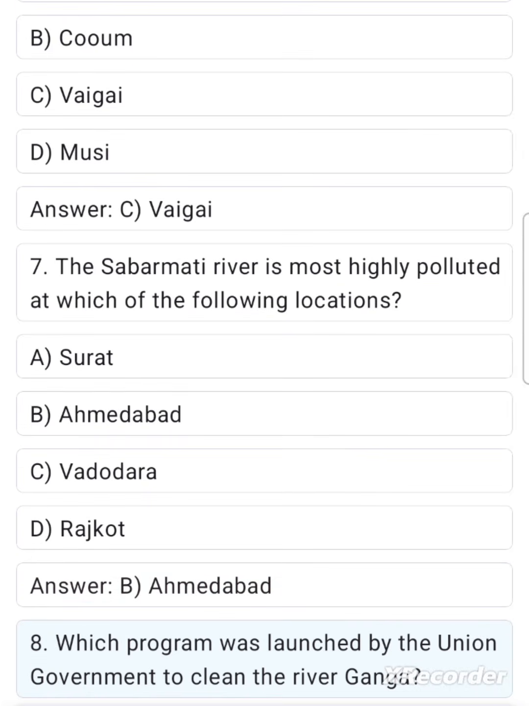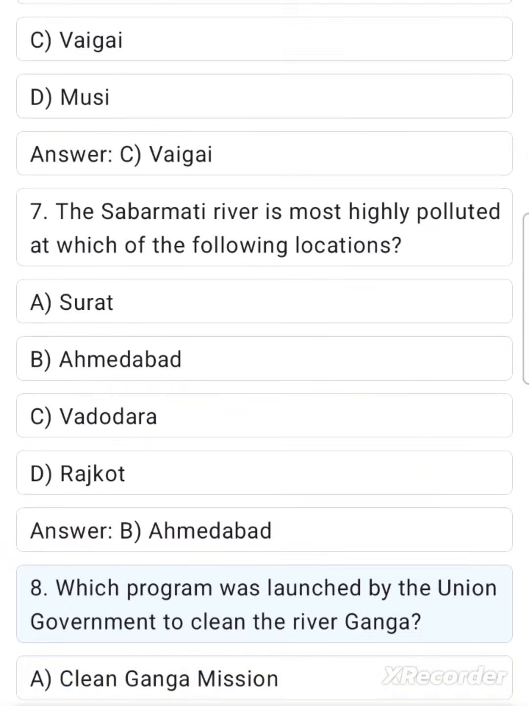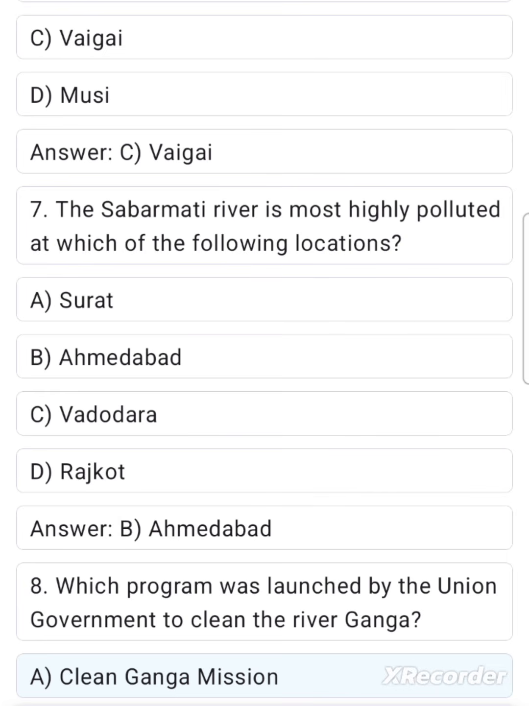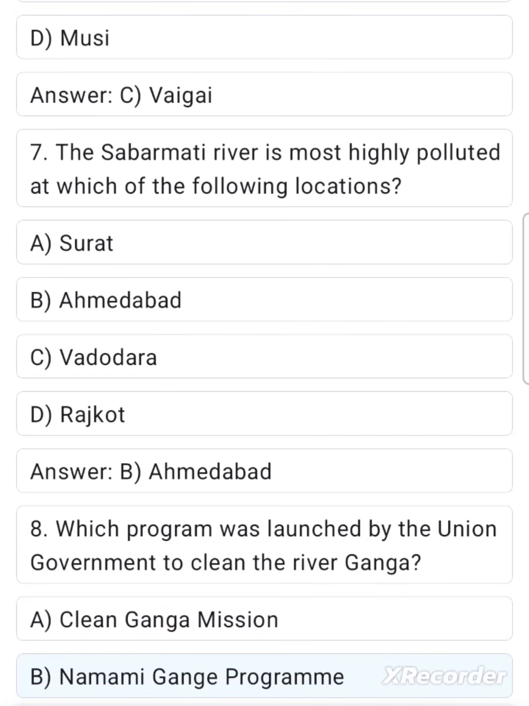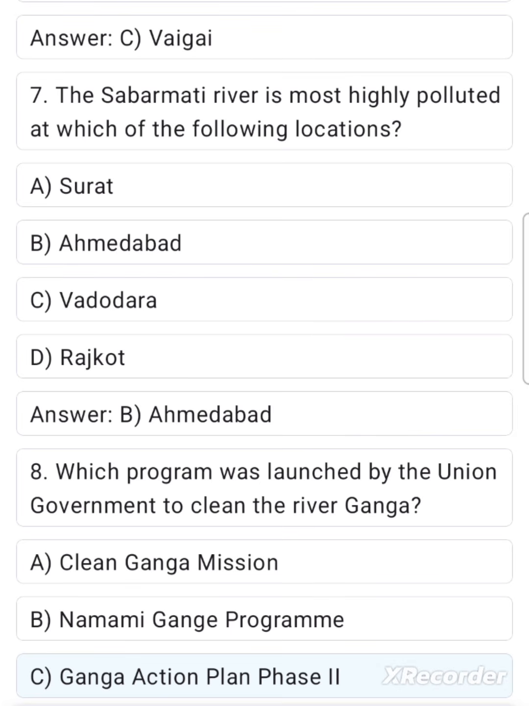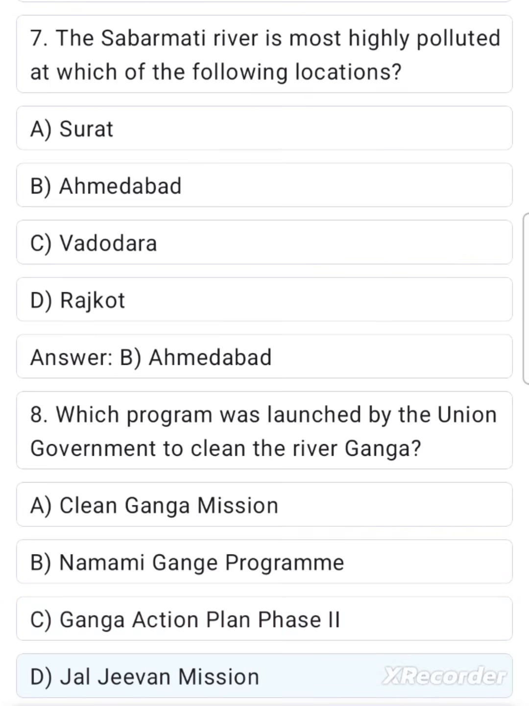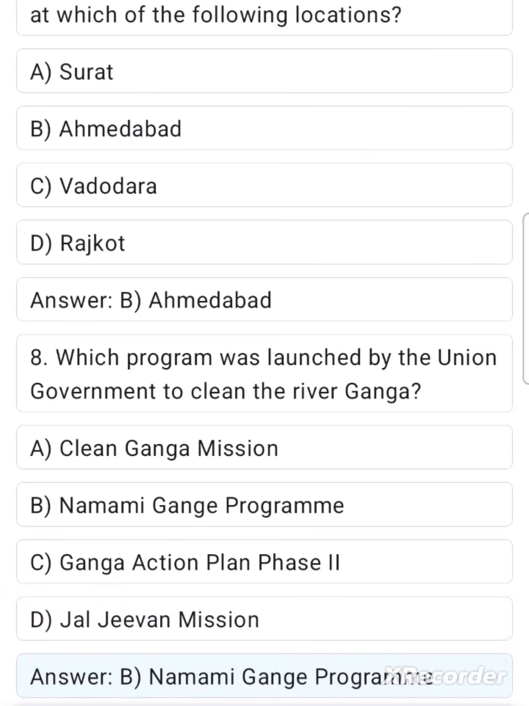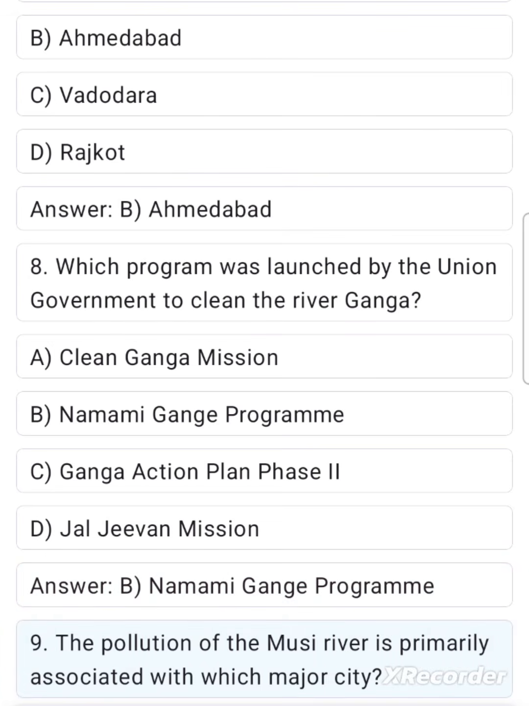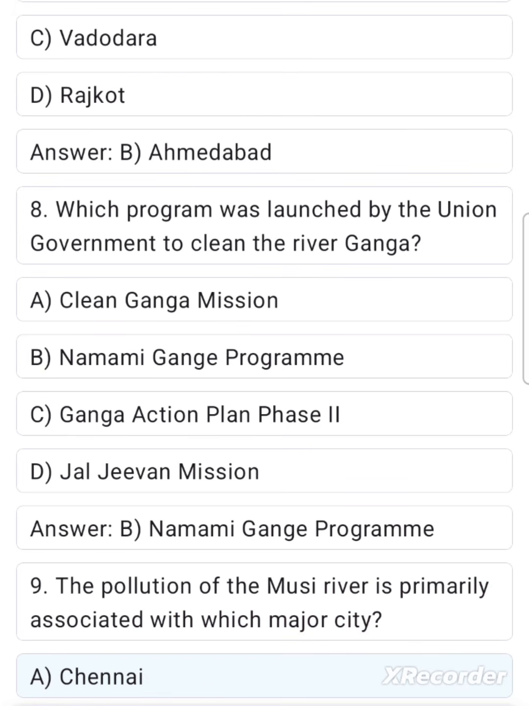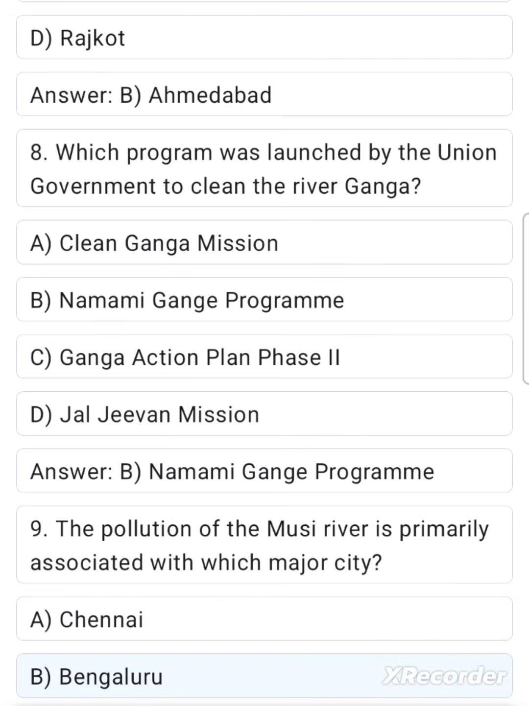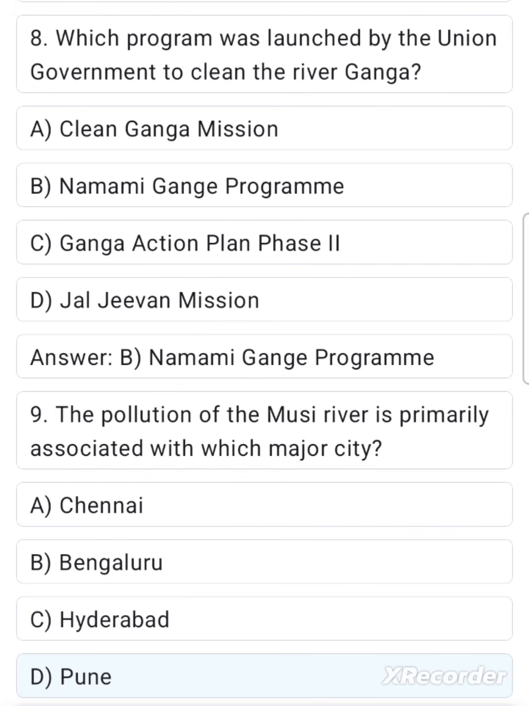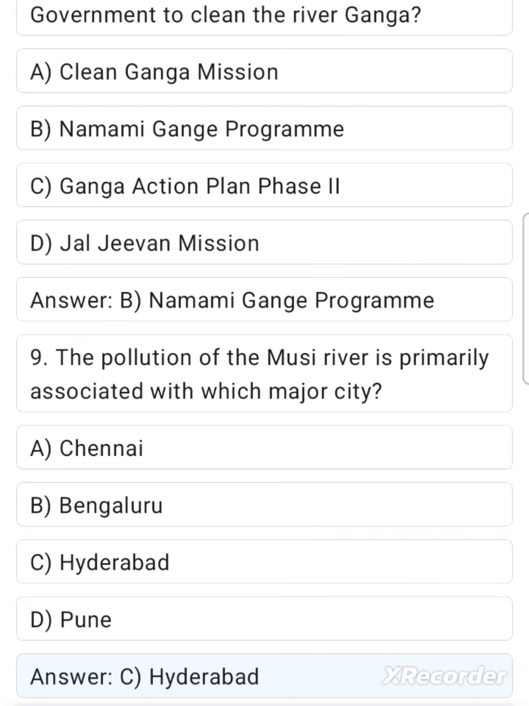Ahmedabad. 8. Which program was launched by the Union government to clean the river Ganga? A. Clean Ganga Mission. B. Namami Gange Program. C. Ganga Action Plan Phase 2. D. Jal Jeevan Mission. Answer: B. Namami Gange Program. 9. The pollution of the Musi River is primarily associated with which major city? A. Chennai. B. Bengaluru. C. Hyderabad. D. Pune. Answer: C.